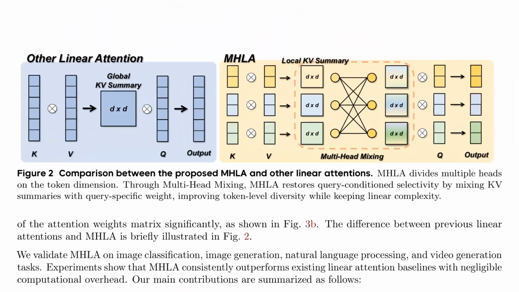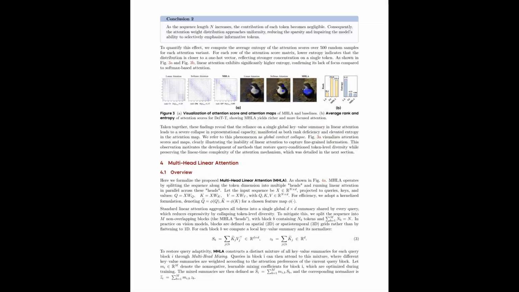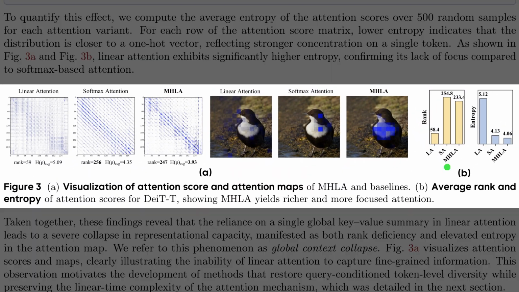Well, Figure 1 highlighted the performance, and now Figure 2 illustrates the mechanism behind it. The left panel depicts standard linear attention, which squeezes all token information into one global key value summary. While fast, this often loses critical details. The right panel introduces multi-head linear attention. Here, the model splits the sequence into blocks to form distinct local key value summaries. A multi-head mixing layer then dynamically blends these local summaries for each query, allowing the system to capture complex dependencies while maintaining linear speed.